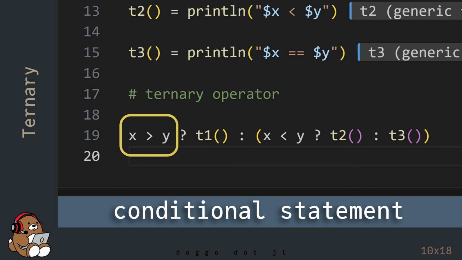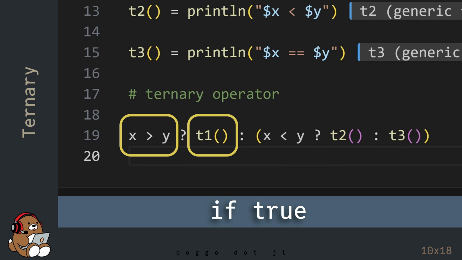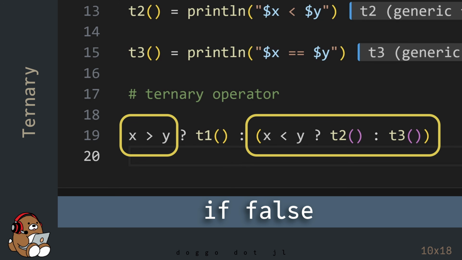Starting on the left-hand side, x is greater than y is a conditional statement that will evaluate either true or false. If the conditional statement is true, then the code after the question mark is evaluated. If the conditional statement is false, then the code after the colon is evaluated.